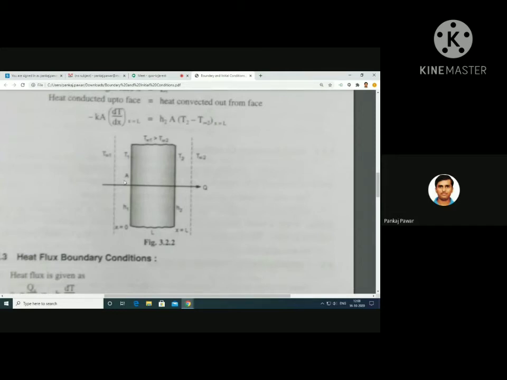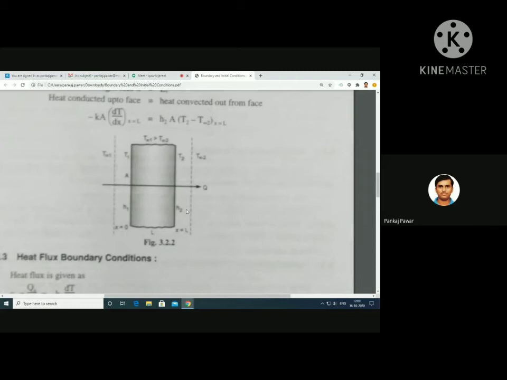On the left side we have one fluid, and on the right side we have a different fluid. So the heat transfer coefficient for convection will be different on the left face of the wall, and on the right side also h will be different. On the left side we have the heat transfer coefficient h1, and on the right side we have the heat transfer coefficient h2.